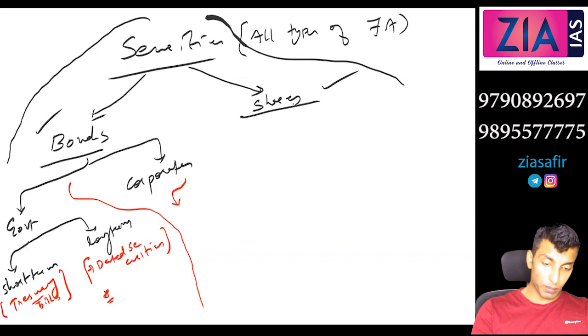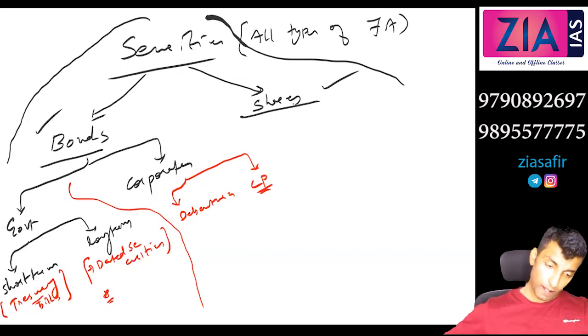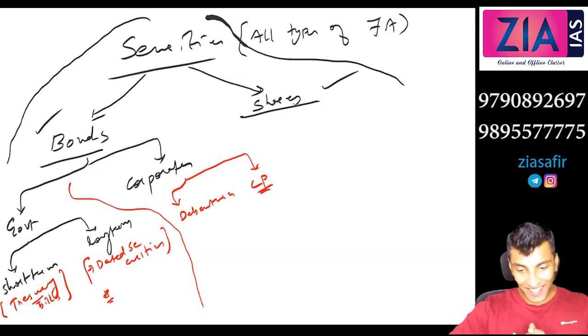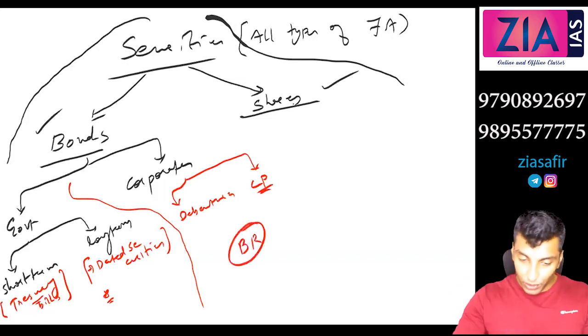What are corporate bonds? Debentures, first one. Okay, then we discussed about commercial paper before. You remember where we discussed about commercial paper? Can anyone tell where we discussed about commercial paper? Capital market. No, capital market we haven't taken. The bank rate. Yes, when we discussed about bank rate,